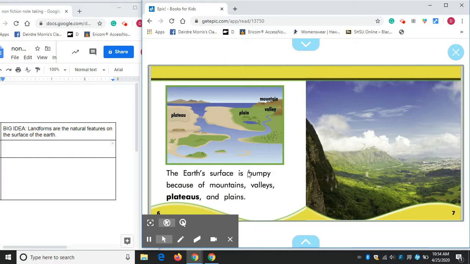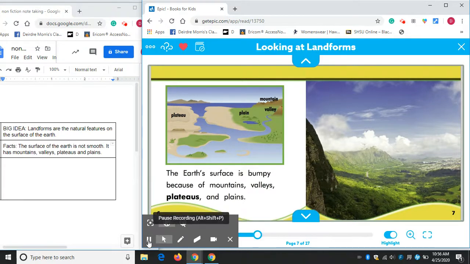Now here they have an excellent diagram for the next page. Plateau, plain, mountain, valley. The Earth's surface is bumpy because of mountains, valleys, plateaus, and plains. All right, so that's one of our important facts. What are those features that make our Earth look the way it does? Okay, here's the fact. The surface of the Earth is not smooth. It has mountains, valleys, plateaus, and plains.